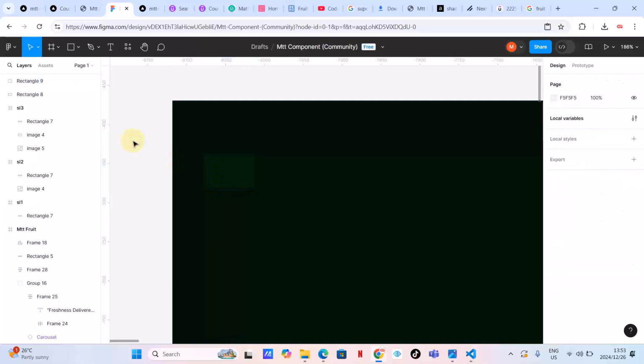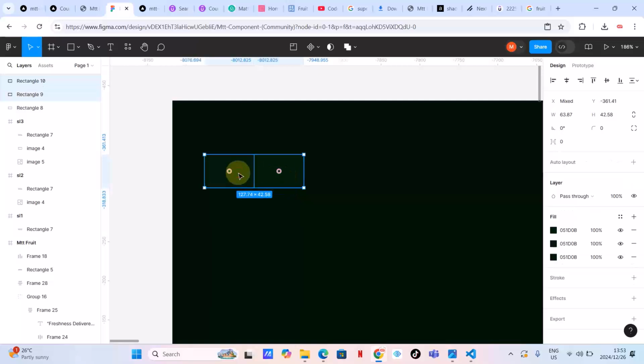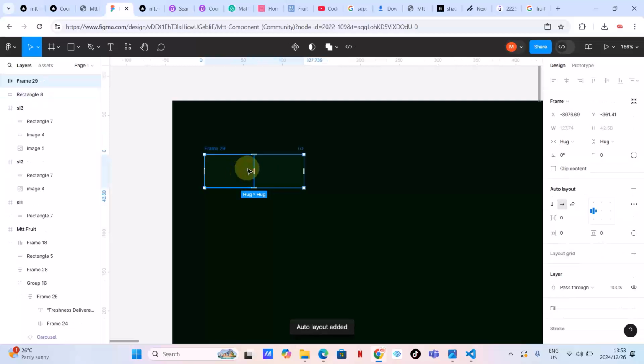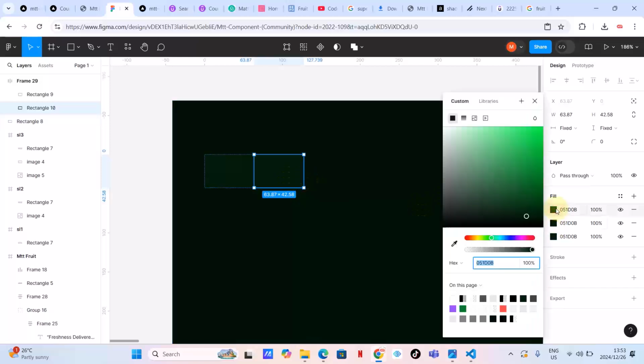Control C, Control V. I think it has duplicated it, as you can see, guys. And then I'm going to press Control Shift this one and Shift A. And then, what do I want to do? This is the fill. I'm hoping this is the fill that I want. Yes. As you can see, guys, this is a bit lighter than this one.